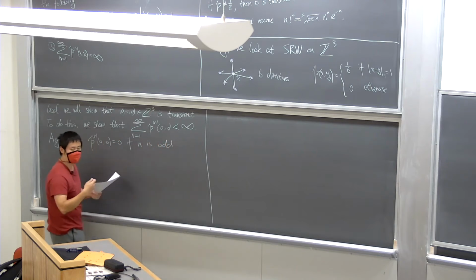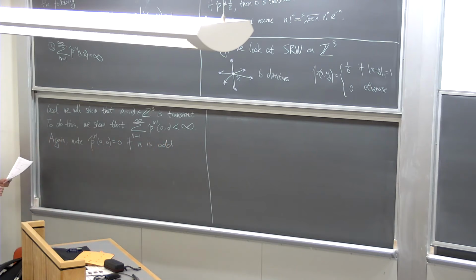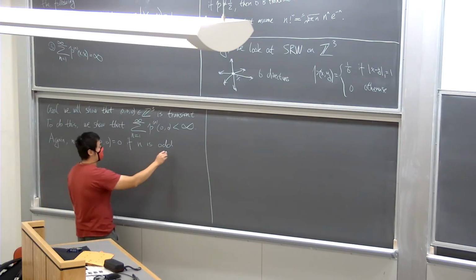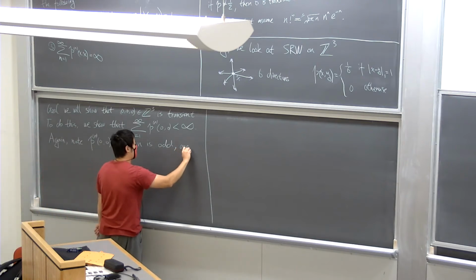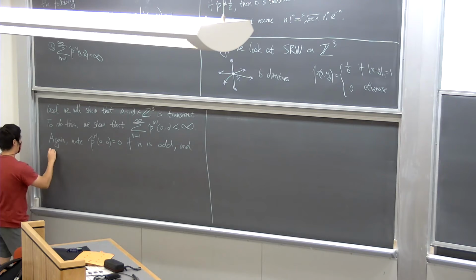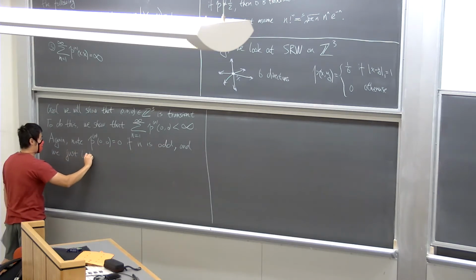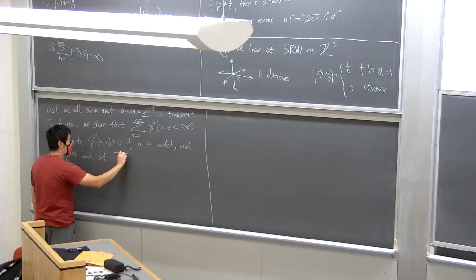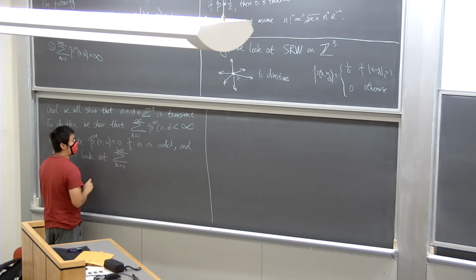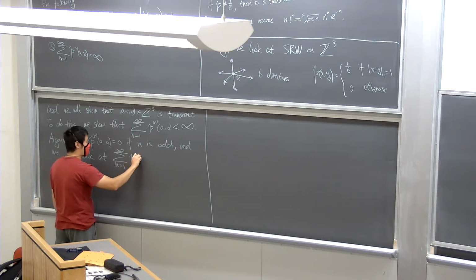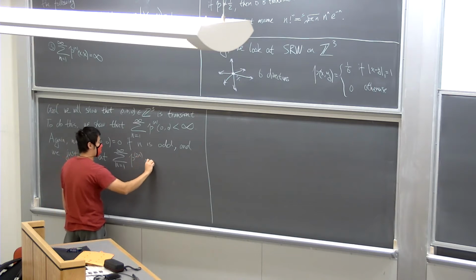There's no way for you to return to itself when n is odd. So we just look at the summation, n goes from 1 to infinity, of p^(2n)(0, 0).